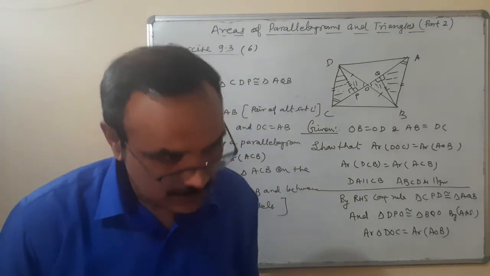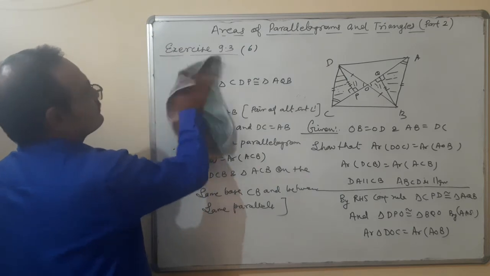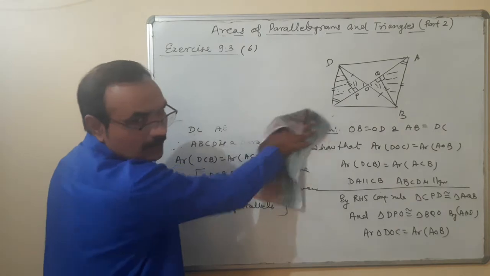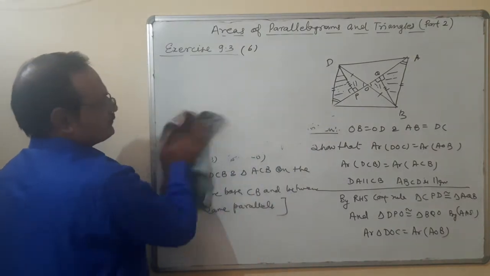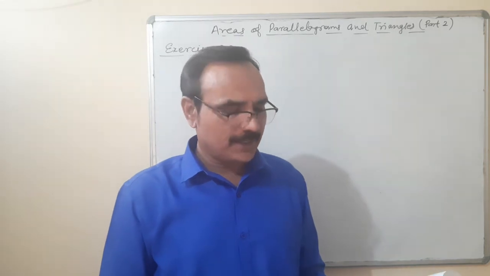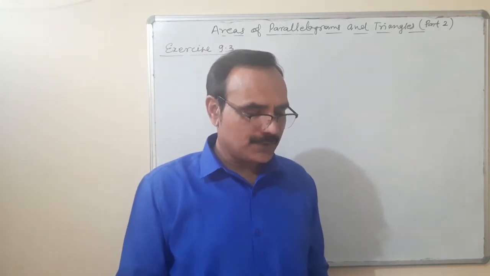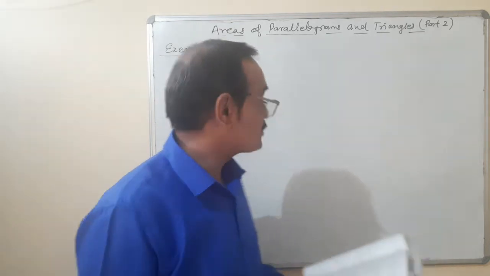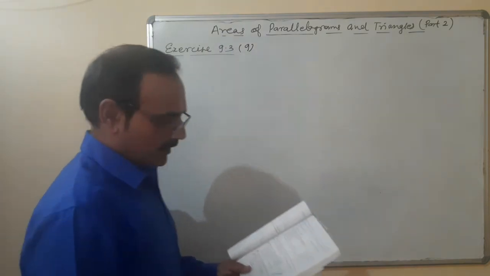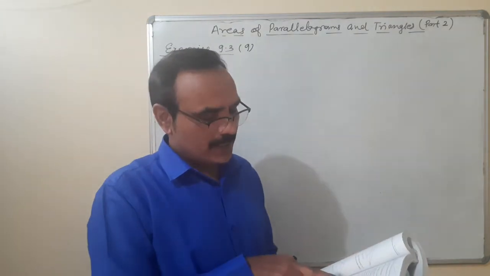Now we are taking a question. Make it pause. Next question, number 9 I am taking. The side AB of a parallelogram ABCD is produced to any point P. Question number 9. I am making a diagram while reading this.